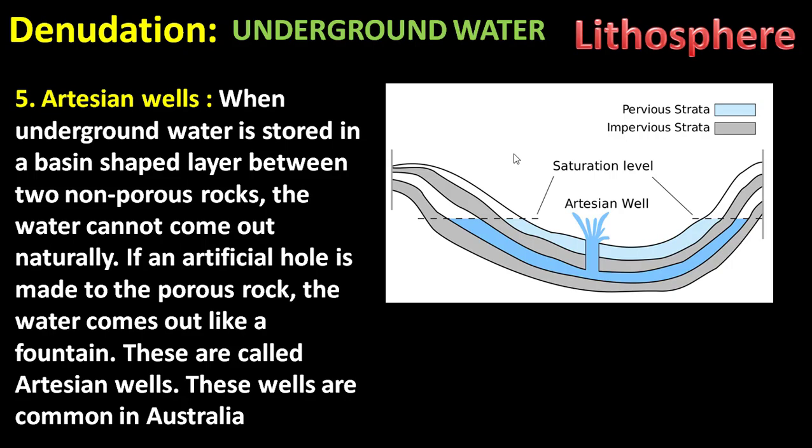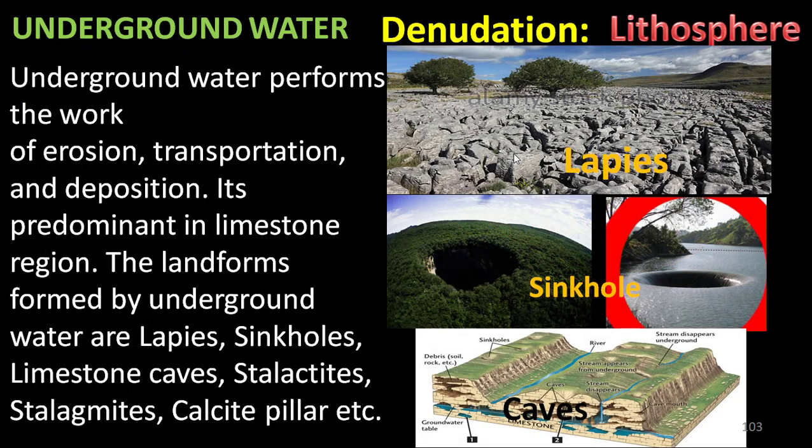Let's move on to the process of underground water: erosion, transportation and deposition. Underground water performs the work of erosion, transportation and deposition.